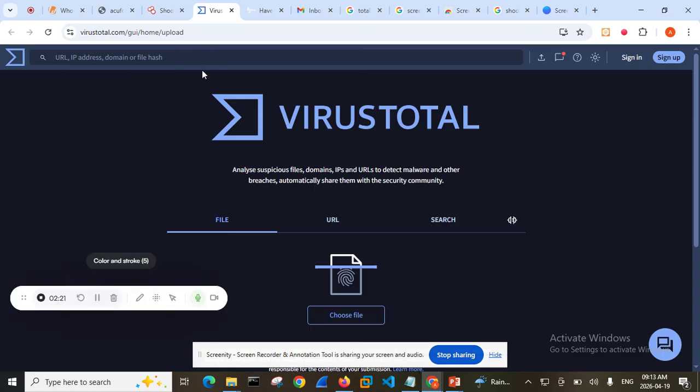Then this other one is VirusTotal. I love this website, and the reason for that is because of its ability to detect viruses, malware, and everything for us, using over 70 antiviruses that we have in this particular website. So this website is very secure. Everything I'm going to be showing us there is very, very secure, also being used in the industry and a whole lot of stuff. I'm going to teach us how we are going to use it.